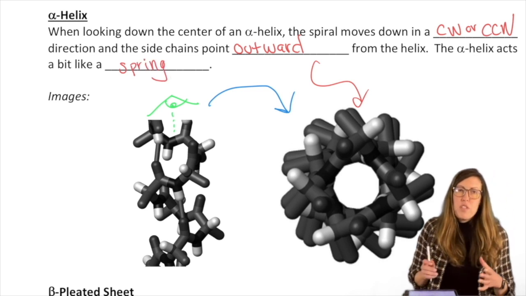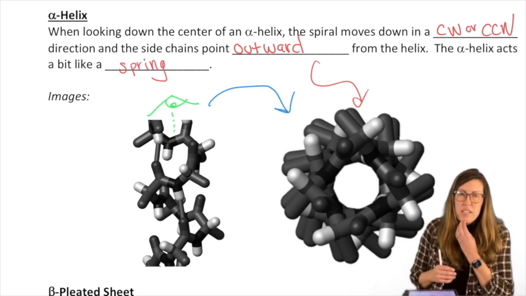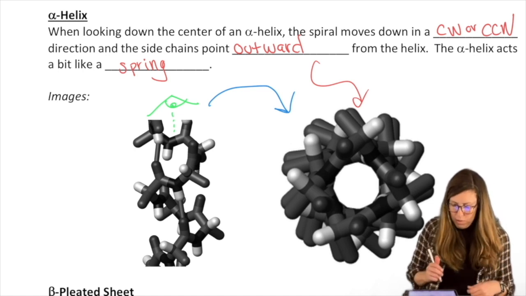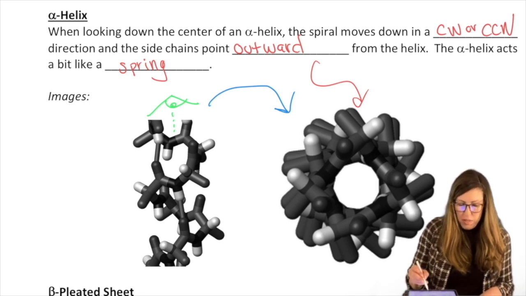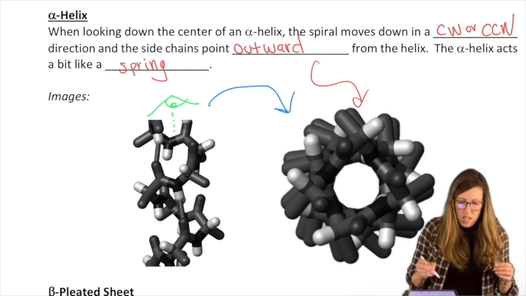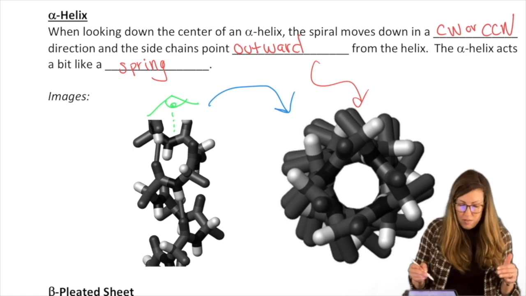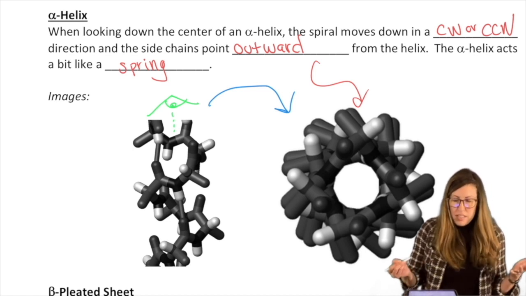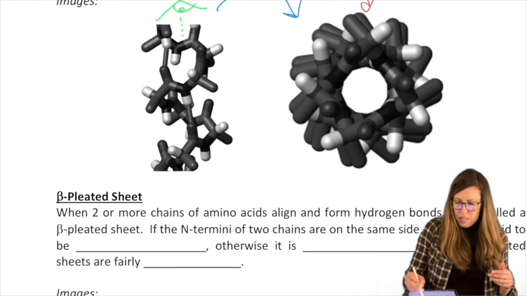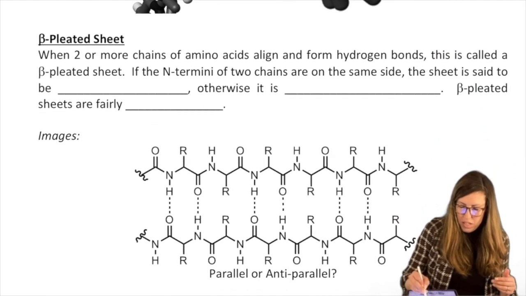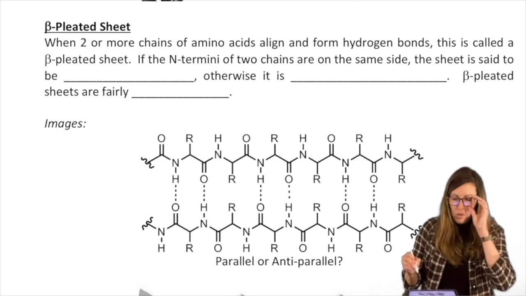And that might have to do with how it has to fit somewhere or bind to something or be a receptor. Another option for arranging them, and this depends on what side chains are present, right? So we could have a beta helix as well, but alpha helix is common depending on what's going on in terms of the clockwise or counterclockwise.